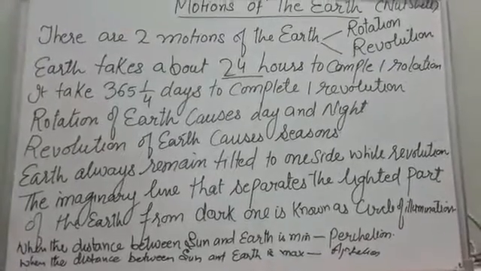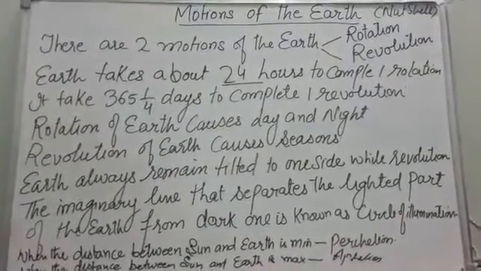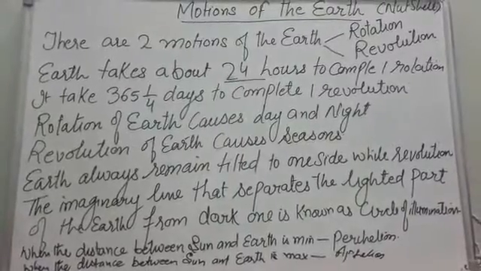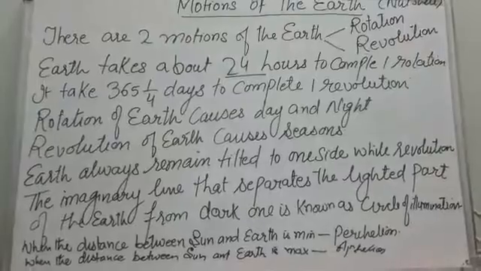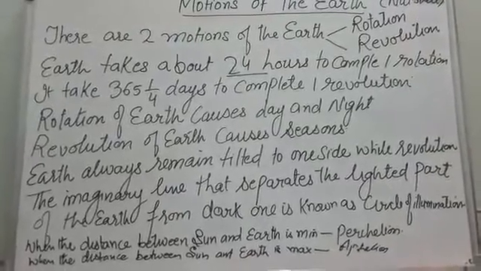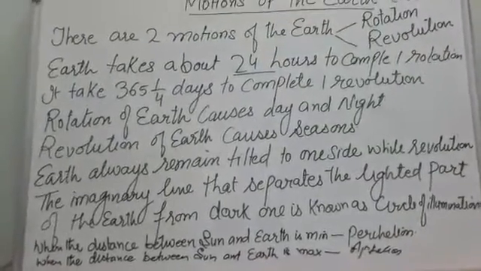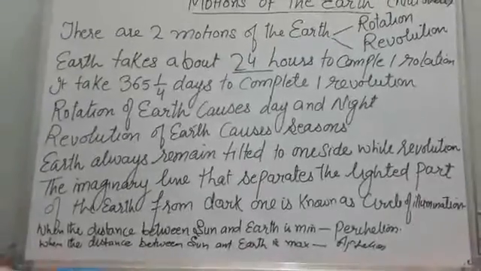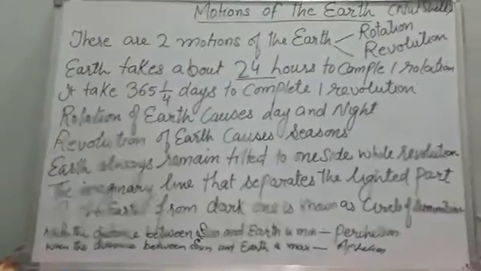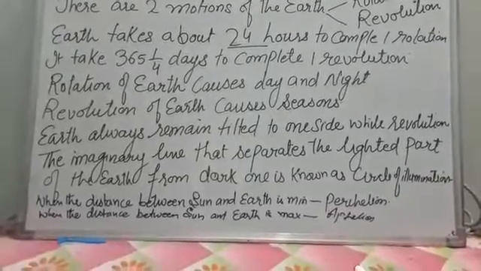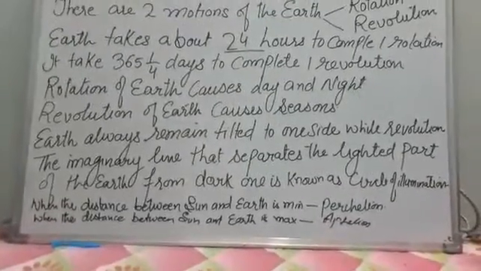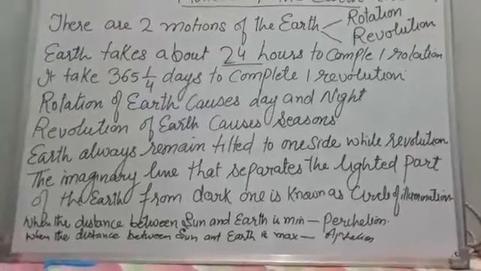And what is a rotation? Rotation of the earth is the movement of the earth on its own axis, while revolution is the movement of the earth around the sun in a fixed path called its orbit. So when the earth rotates on its axis, the day and nights are formed, and when the earth revolves around the sun, it causes seasons.